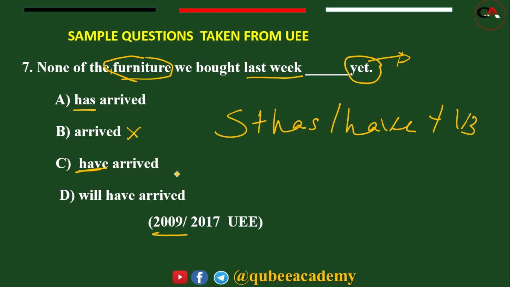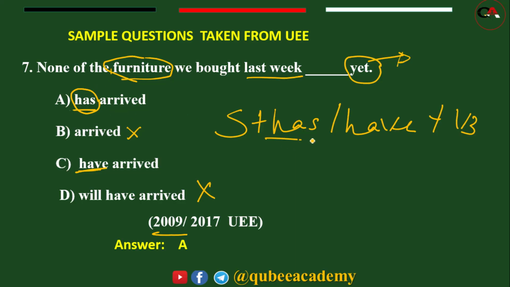So we have to choose from A and C. So what's the answer? If you say A, it's correct. Why? Because furniture is uncountable, and for uncountable nouns we use a singular verb.